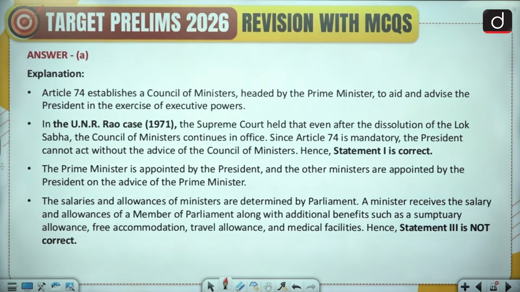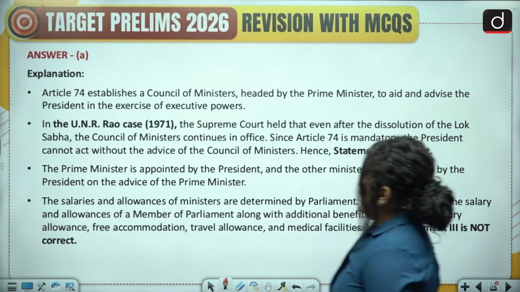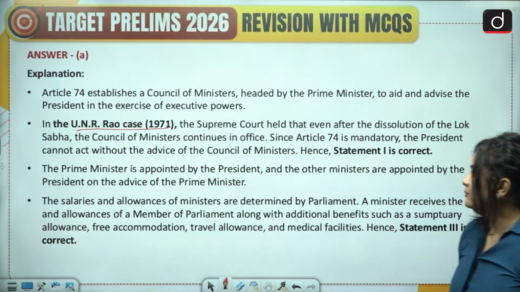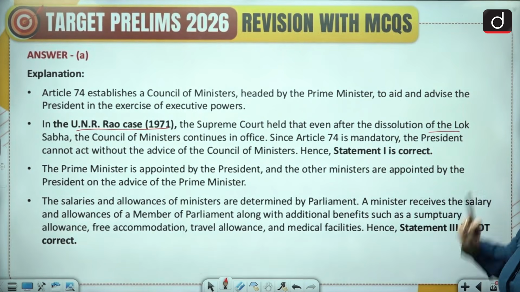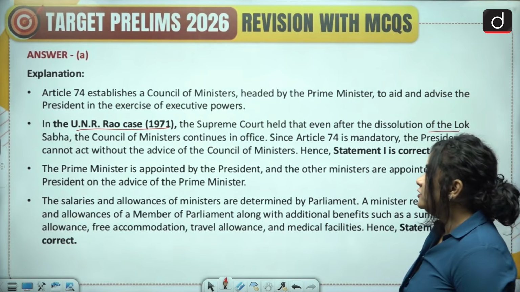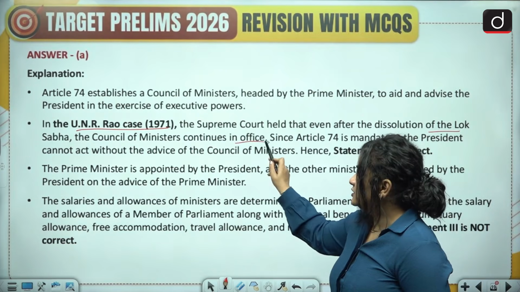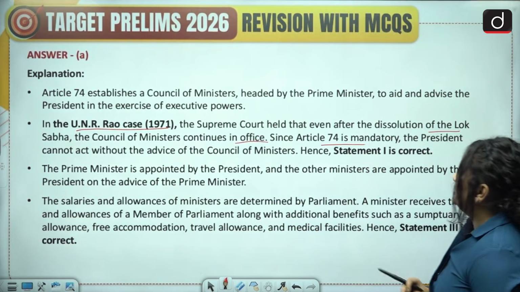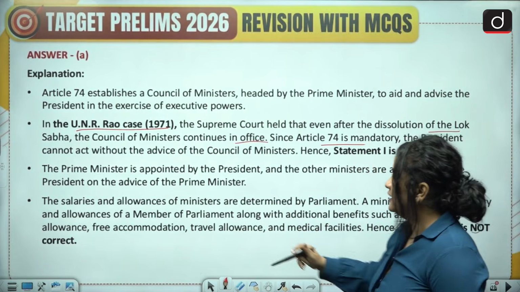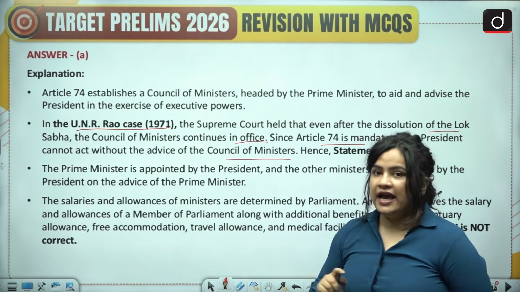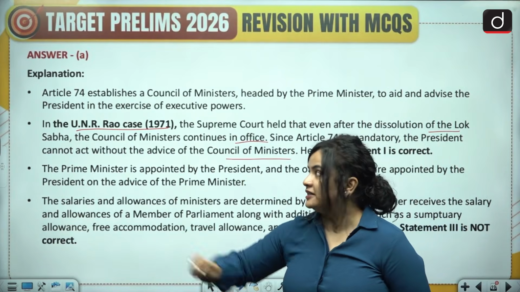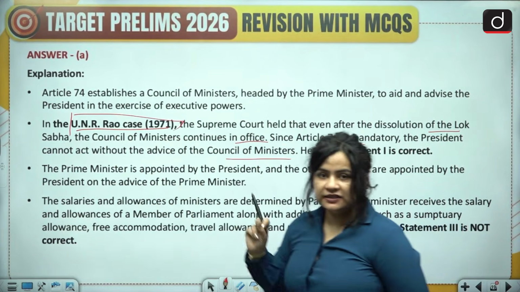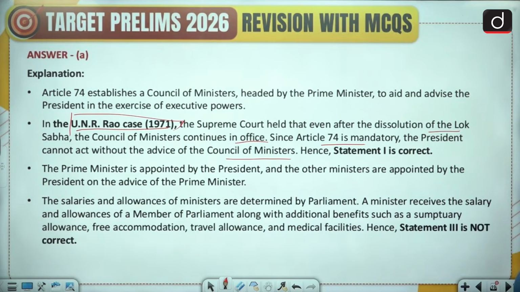Now here, let's take a look at the UNR Rao case. Here, the Supreme Court held that even after the dissolution of the Lok Sabha, the Council of Ministers continues in office. Why? Since Article 74 is mandatory, the President cannot act without the advice of the Council of Ministers, and therefore we have the first statement as incorrect. Please remember this UNR Rao case of 1971. This is of utmost importance.